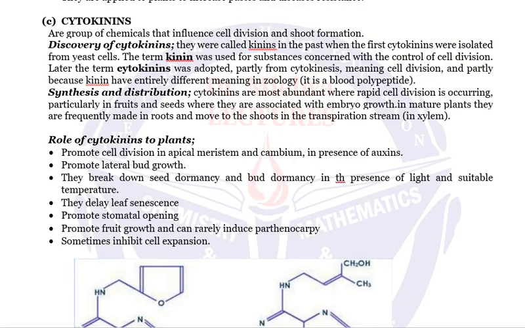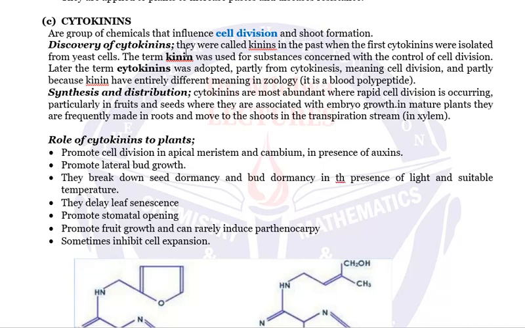About cytokinins. Now, cytokinins have a somewhat different effect compared with gibberellins and auxin, but their effect also depends on the presence of auxin. Cytokinins are a group of chemicals that influence cell division and shoot formation. One very important concept for you to know here is that they promote cell division. It is very, very important for you to know.